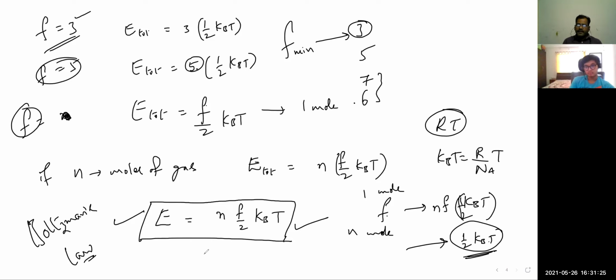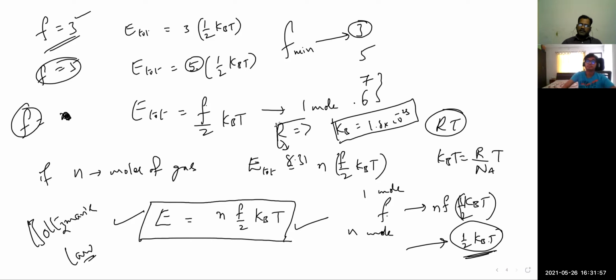So what is the value of kB? I derived the kB value while deriving the universal gas constant R. Immediately after that expression, I derived kB also. R is 8.31 and kB is some 1.38 into 10 to the power of minus 23, like that we got it. You got it? In the first class of kinetic theory of gases, right? Fine, not a problem.